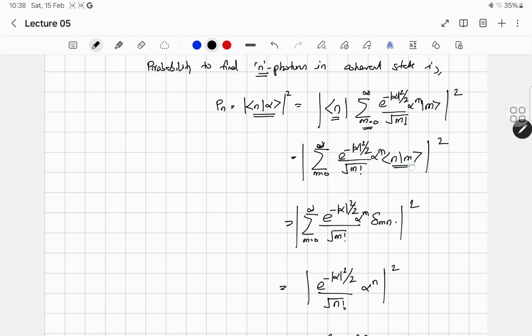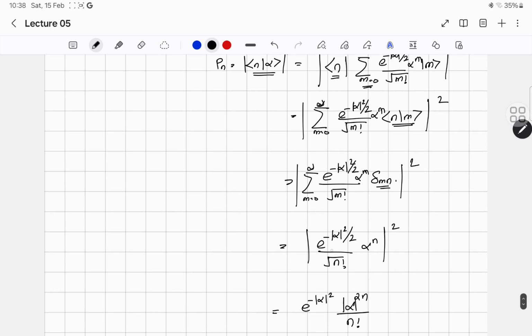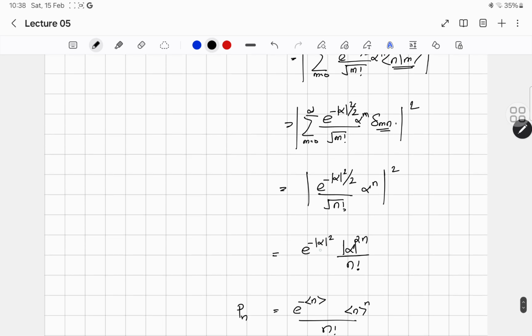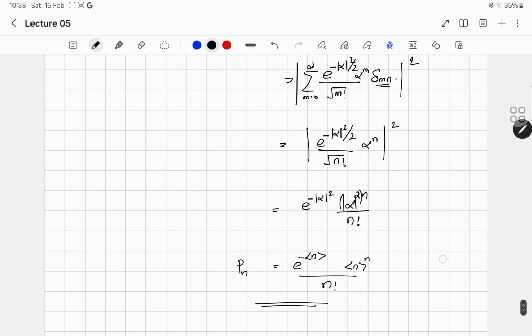So this inner product would be <n|m>, and that is the Kronecker delta mn. In this summation, only one term will be non-zero, only for m equal to n. So this would give the mod square of e raised to minus mod alpha square by 2, over root n factorial, alpha raised to n, or simply e raised to minus mod alpha square, mod alpha raised to 2n, divided by n factorial.